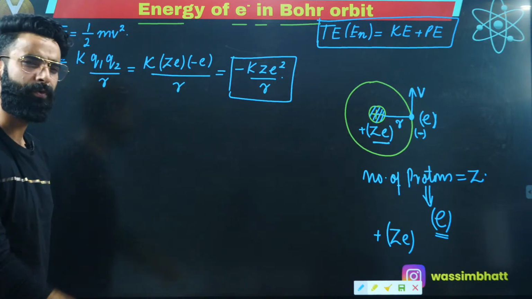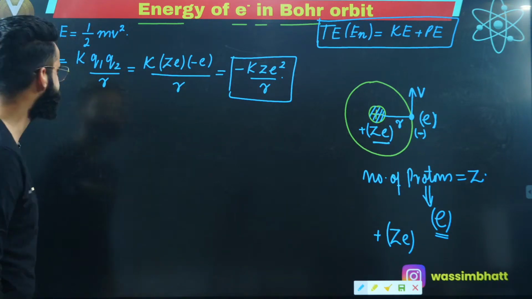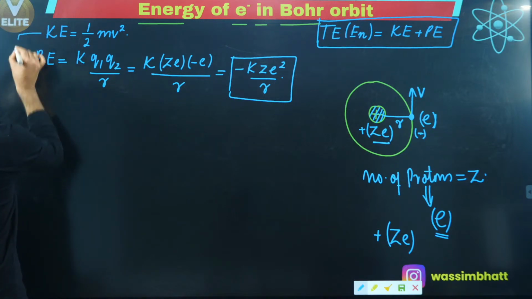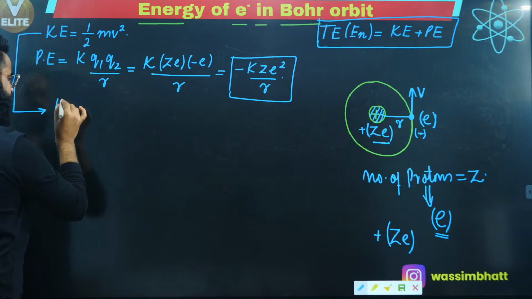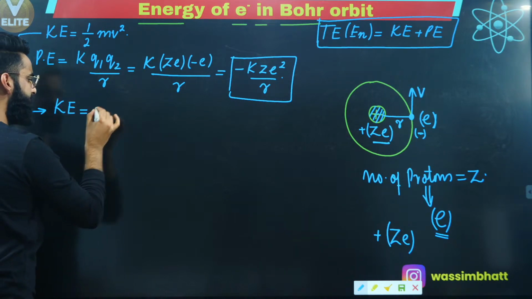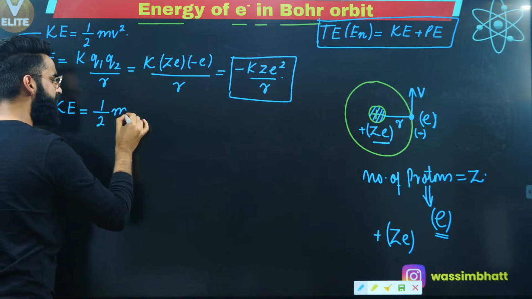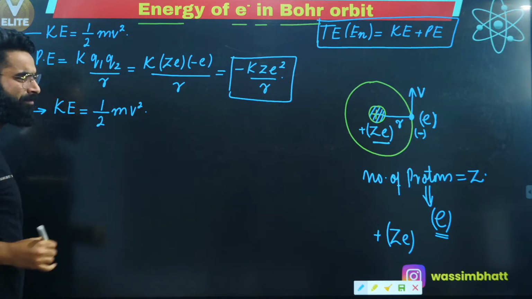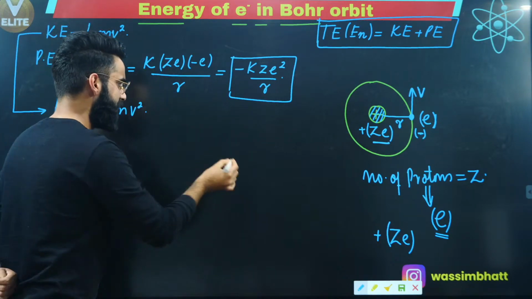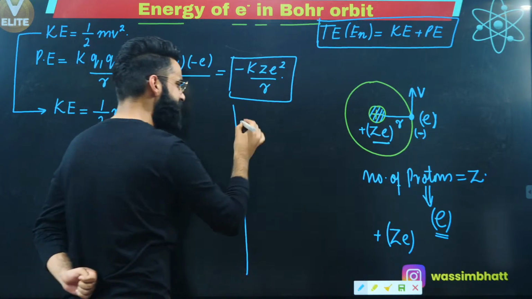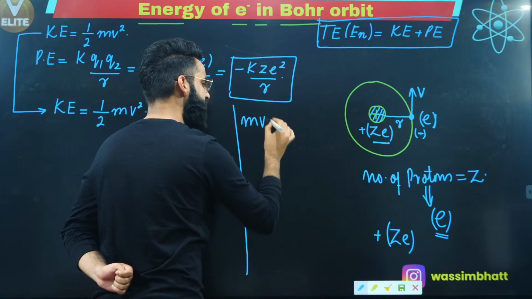Now people, understand a few important things which I'm going to tell you now. First of all, I told you the kinetic energy possessed by the electron is half of mv square. I'm writing it over here again. If you remember the last session, as far as the Bohr theory is concerned, I gave you one simple equation, that was mvr.